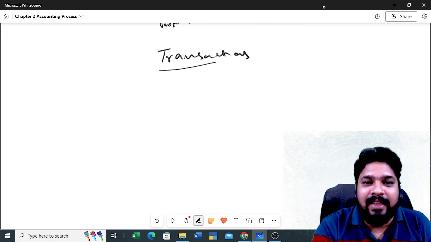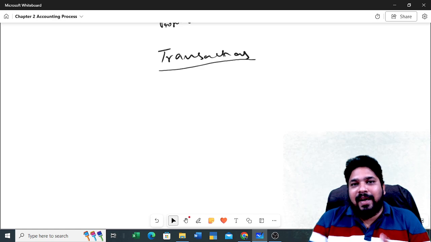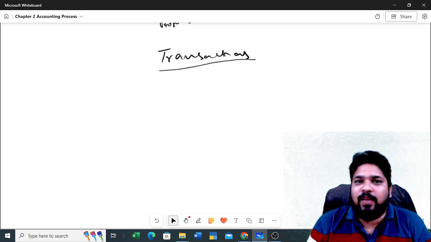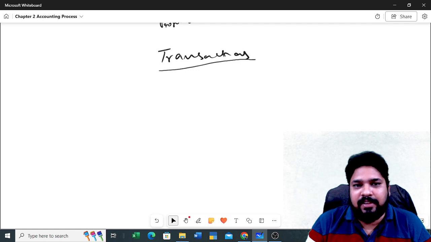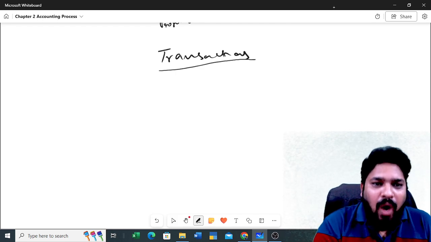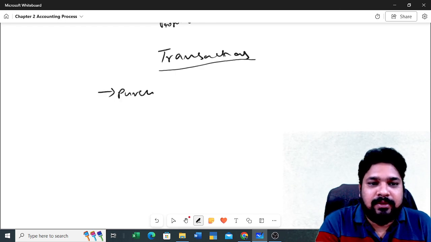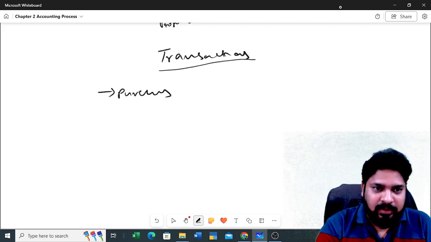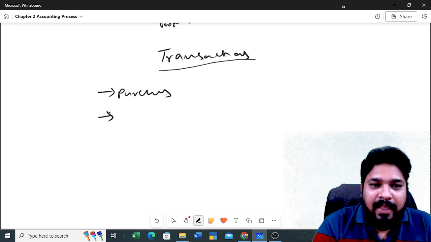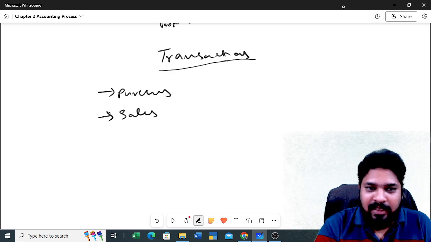So what are these transactions? What can we tell about these transactions? Let us discuss in a very simple way. Transactions means, let's take one example, any business. For example, a cloth store or general store, anything. What they will be doing, initially they will purchase goods, right? Purchase goods, I mean stock. With that stock they will do their sales. So purchases and sales. Correct or not?